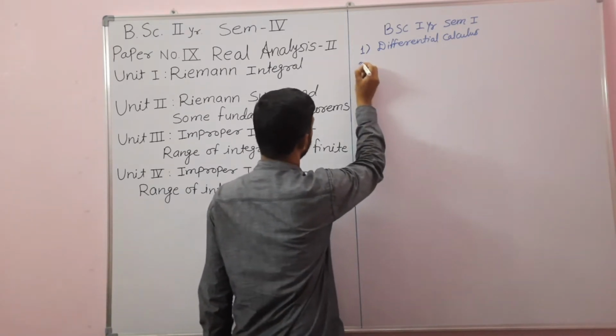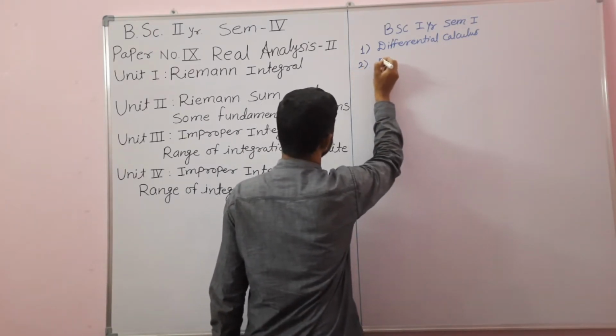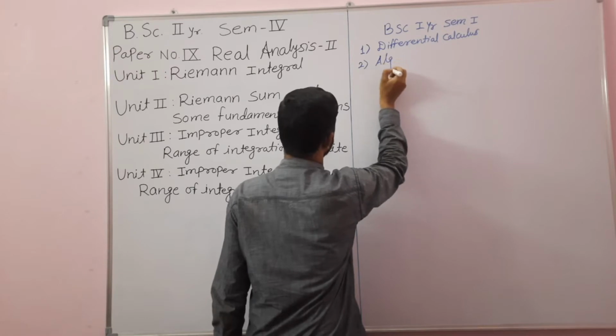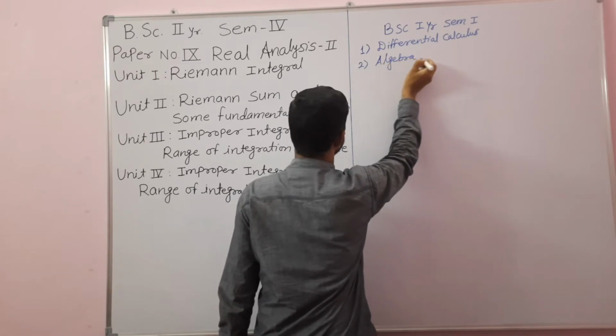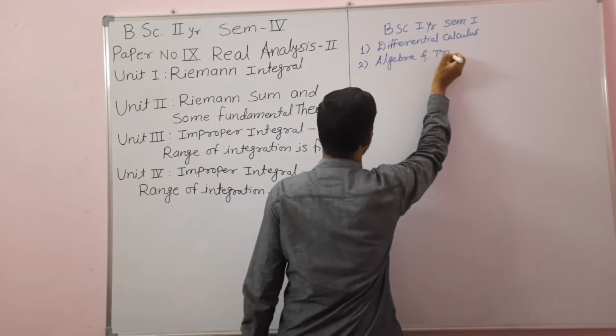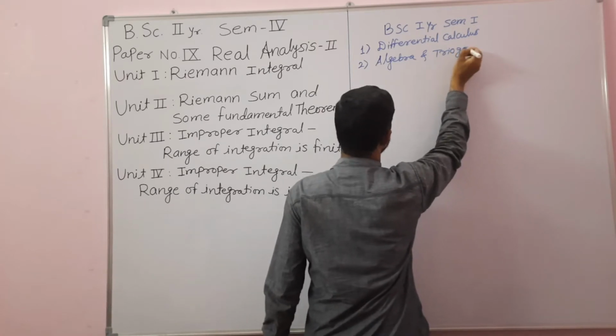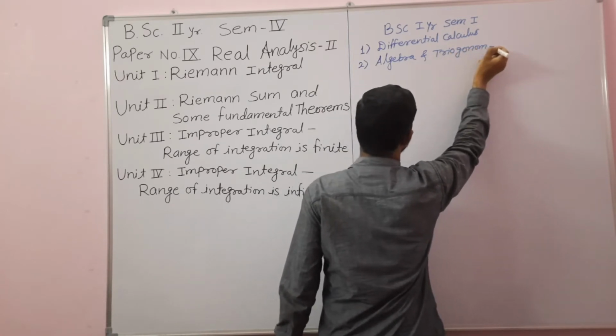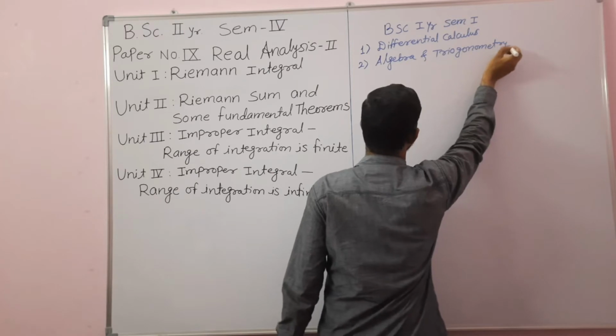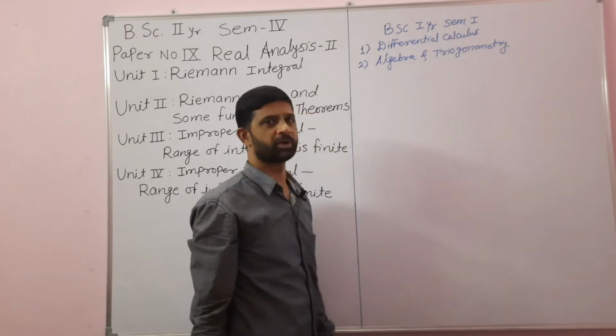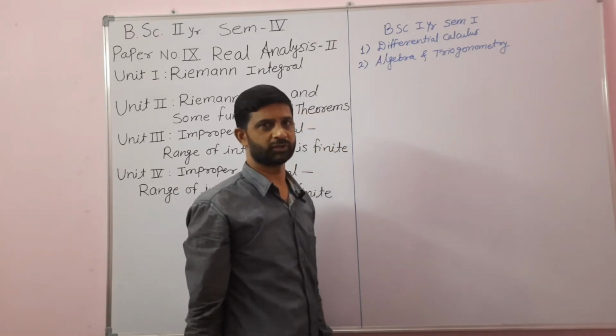Then the second paper was algebra and trigonometry. These were the two theory papers that we have studied in semester first.